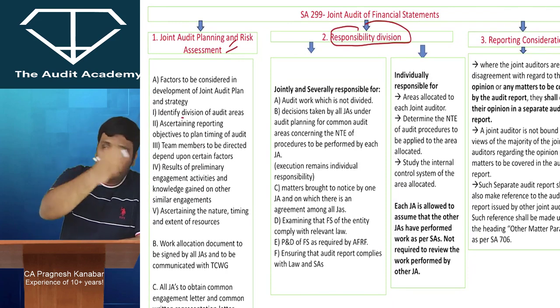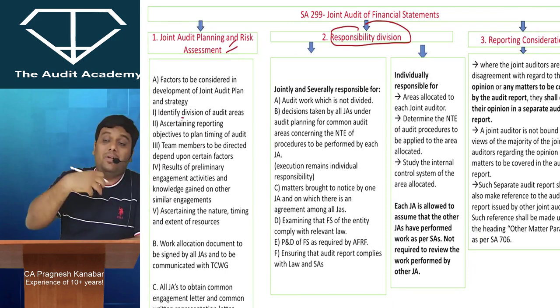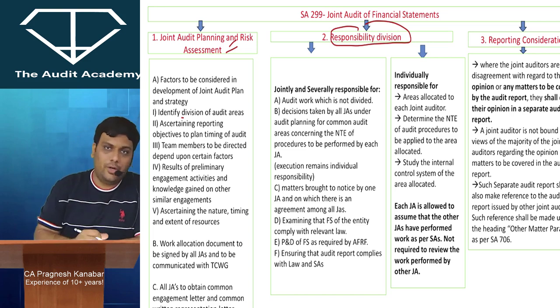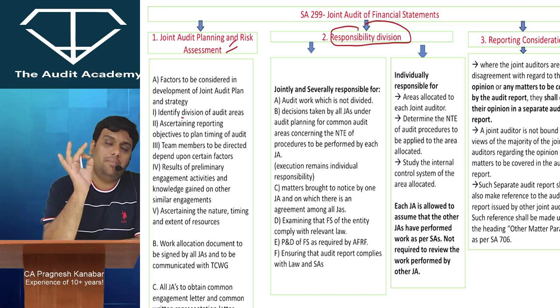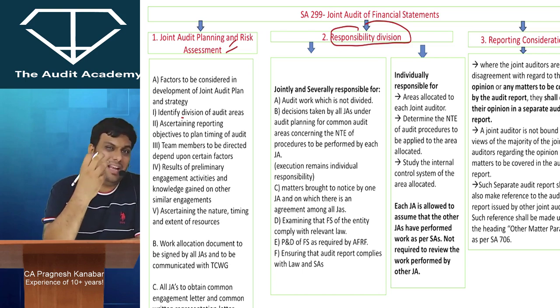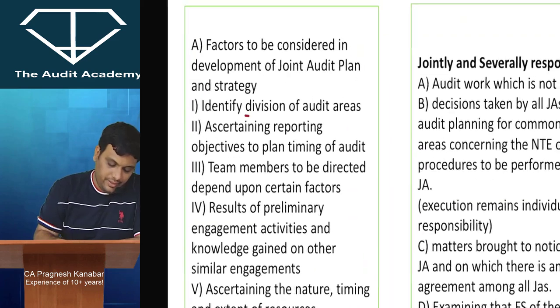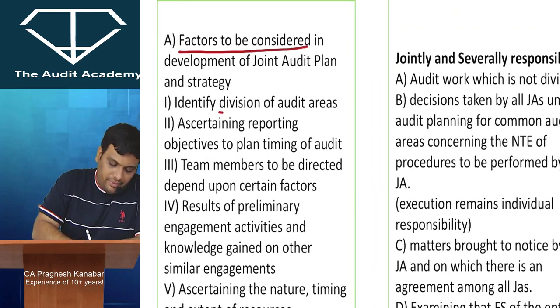From each of the joint auditors, there have to be key members of the team who will participate in joint audit planning. You know, the most important point in joint audit plan is to decide to divide the areas properly. So identify division of audit areas. Right? However, let me tell you, they can ask you a proper 5 marks question, and that can be a little boring question. And the last line of the question will be this line. The requirement of the question will be this line.